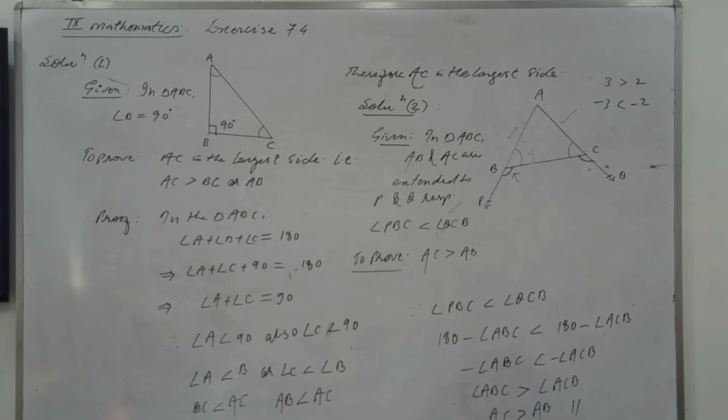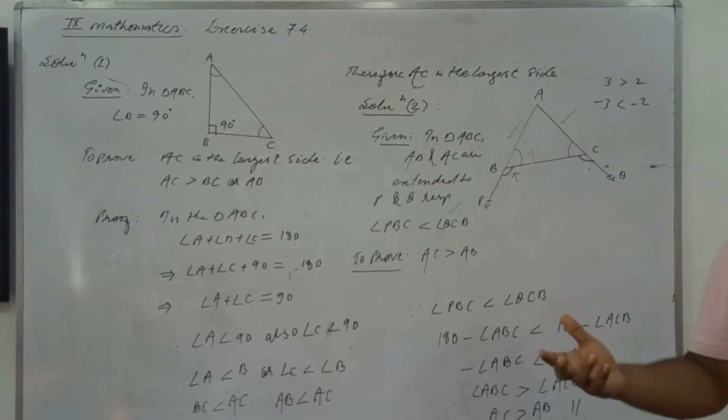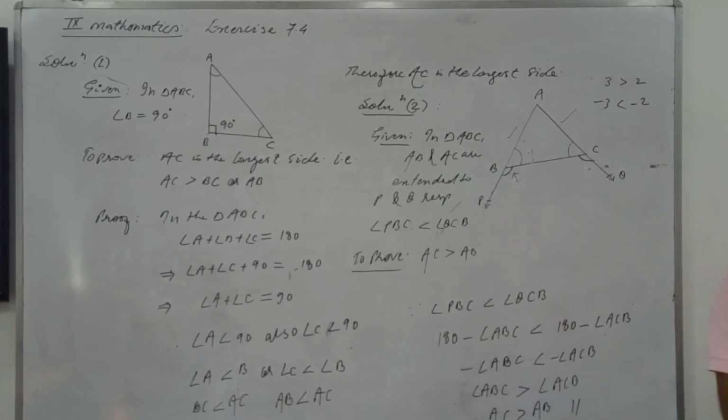Right now, if a number is greater than the other, the negative of that is smaller than that. Clear or not? Please have a look.